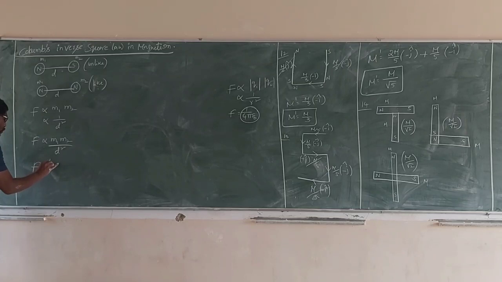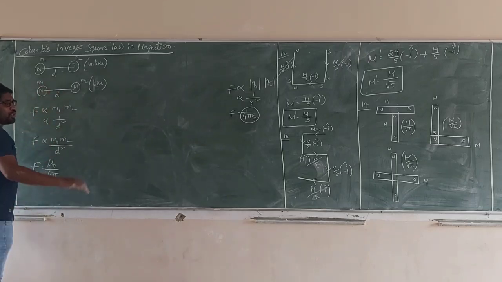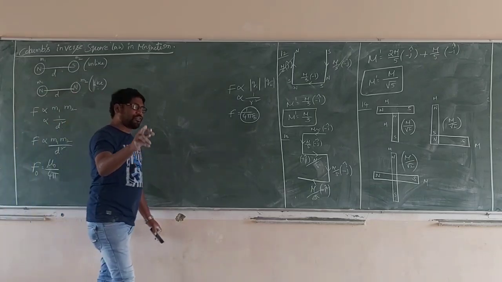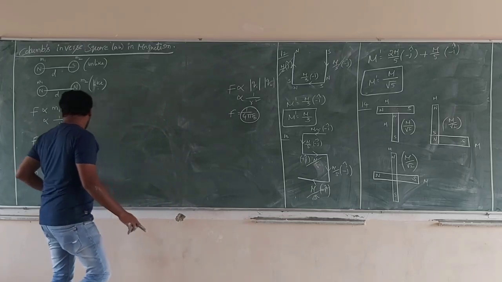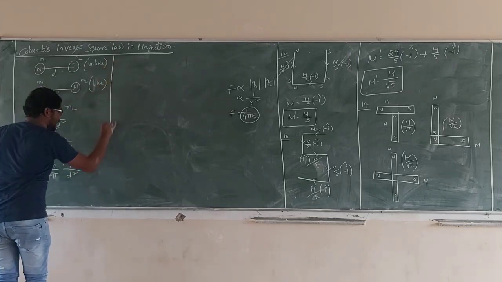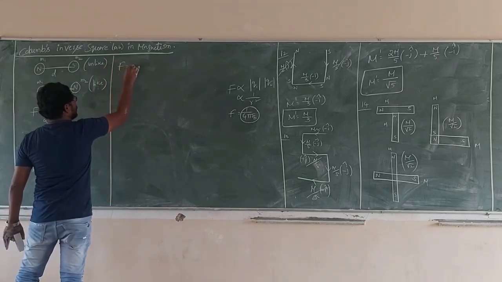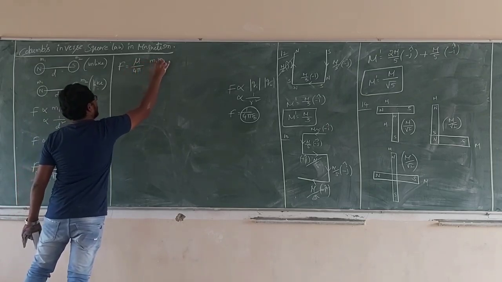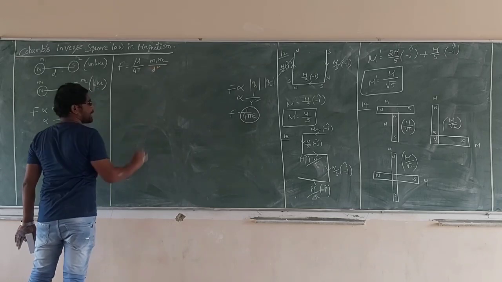F is equal to mu naught by 4 pi. So here I have F naught, the force between these two poles when separated in vacuum or free space. So F naught is mu naught by 4 pi m1 m2 by d square. The same way, F is equal to mu by 4 pi m1 m2 by d square.